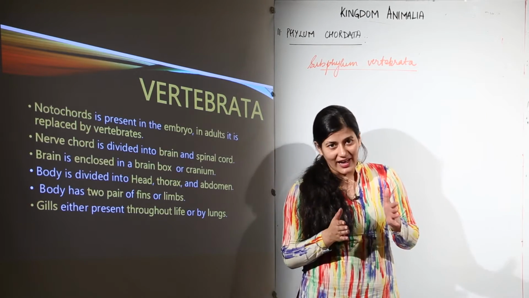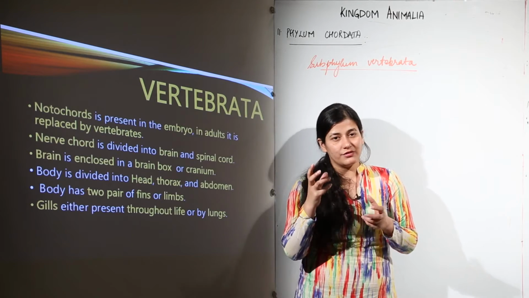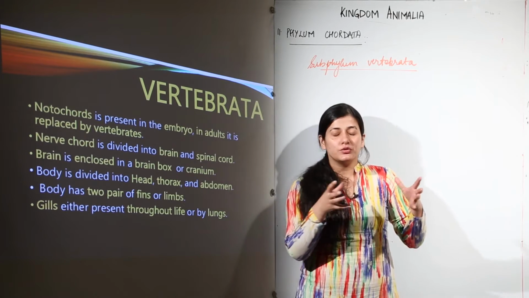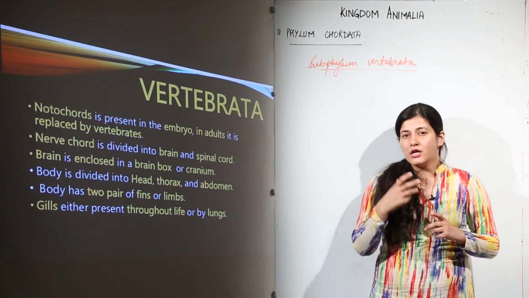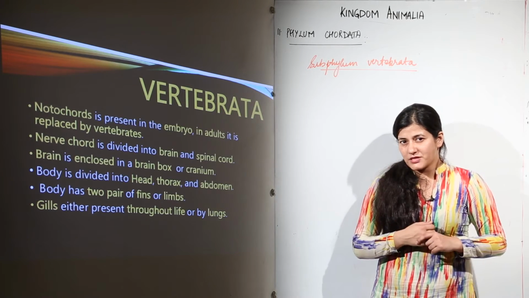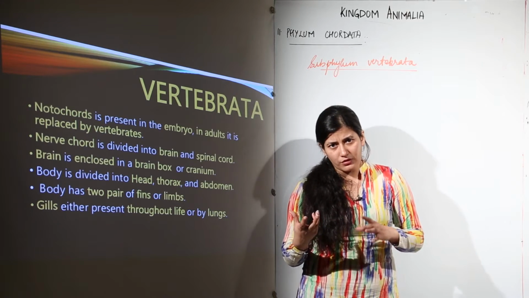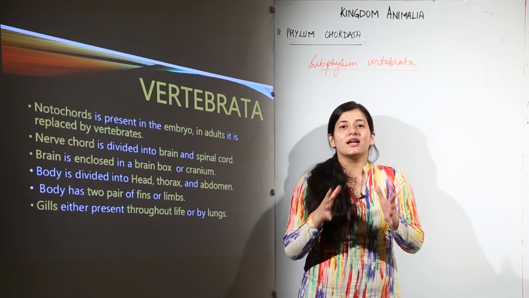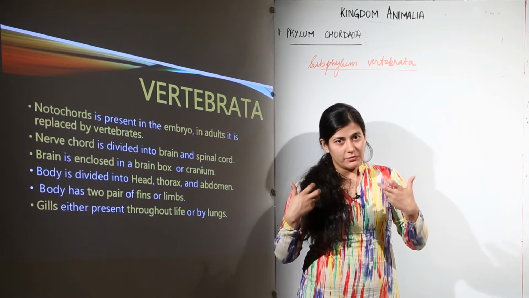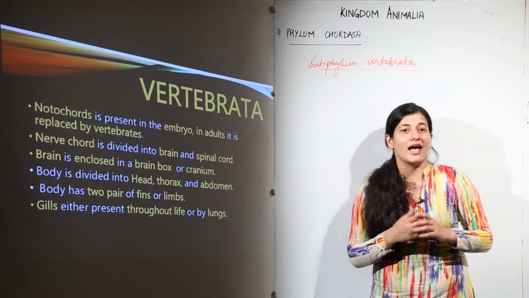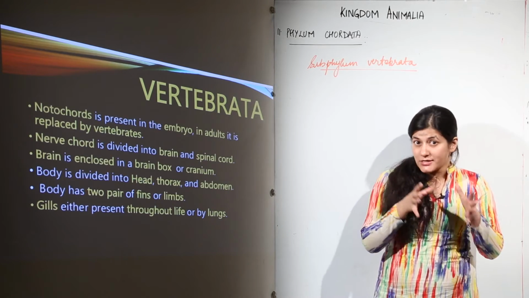Now, all these are animals, but since your childhood, whenever you were asked to give an example of an animal, you would quote a frog as an example, you would quote a fish, you would also quote a mammal to be very specific, but you never thought of quoting an echinoderm as an example of animals. This is the class where we are going to find those higher animals which we actually consider as animals, or we considered as animals till now.